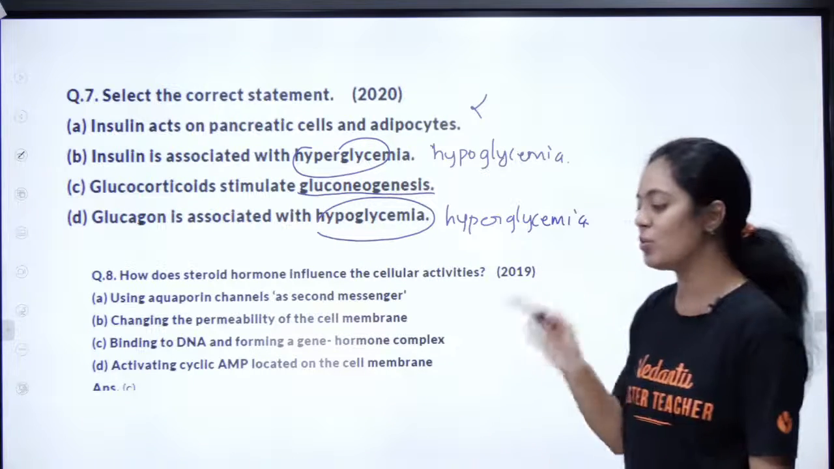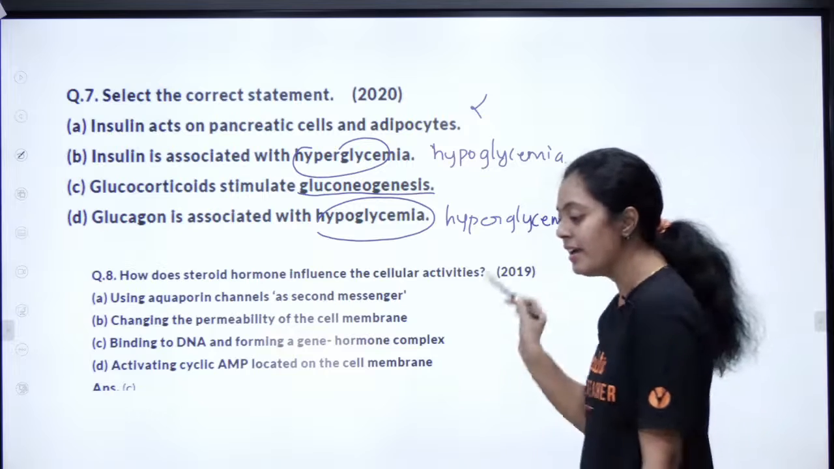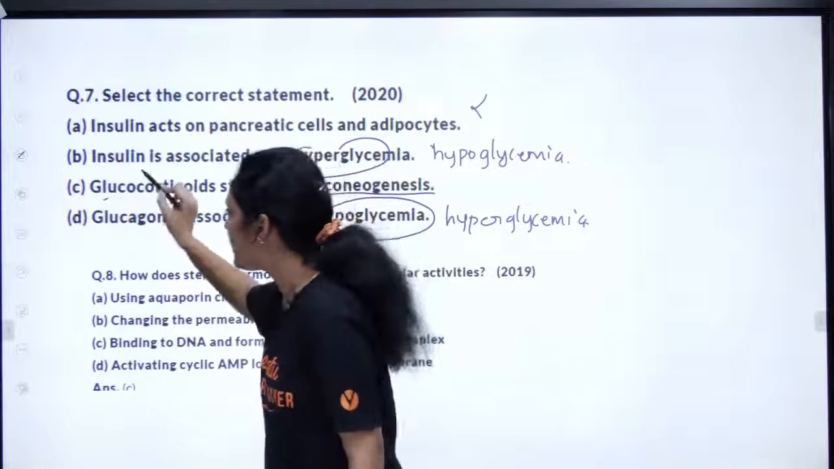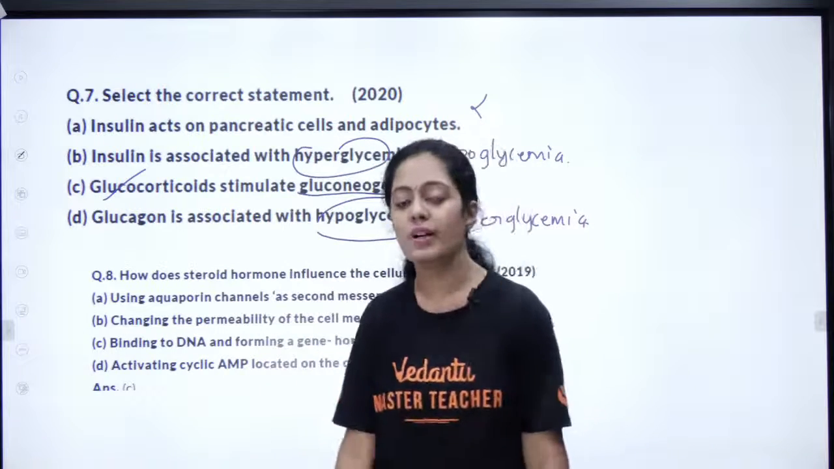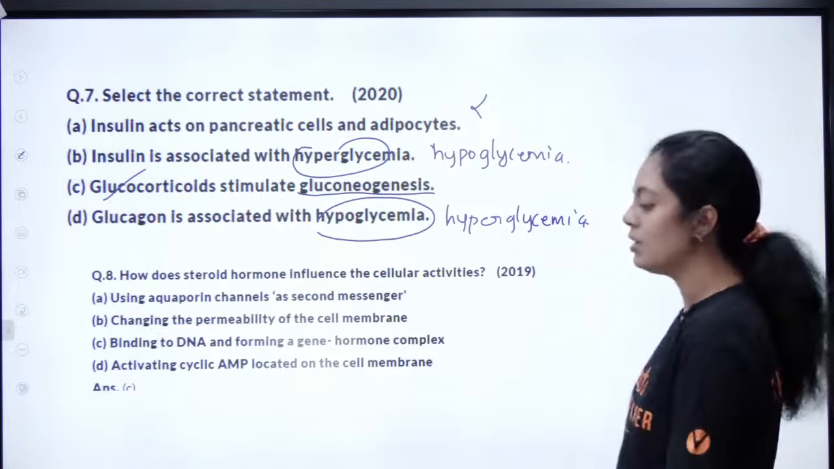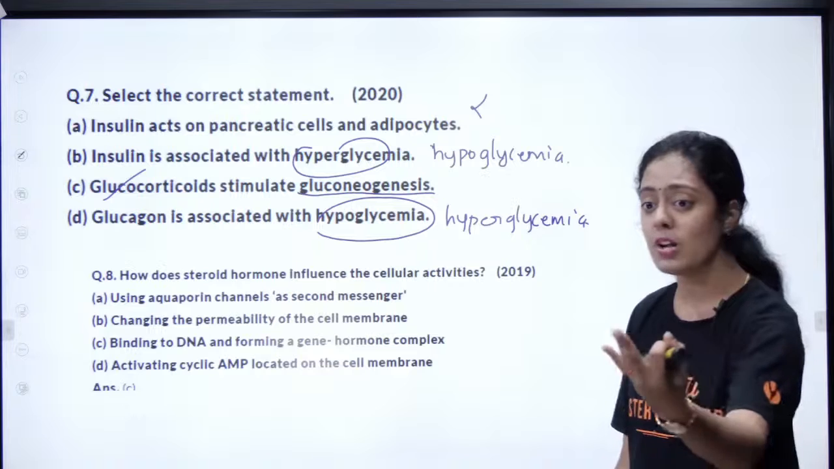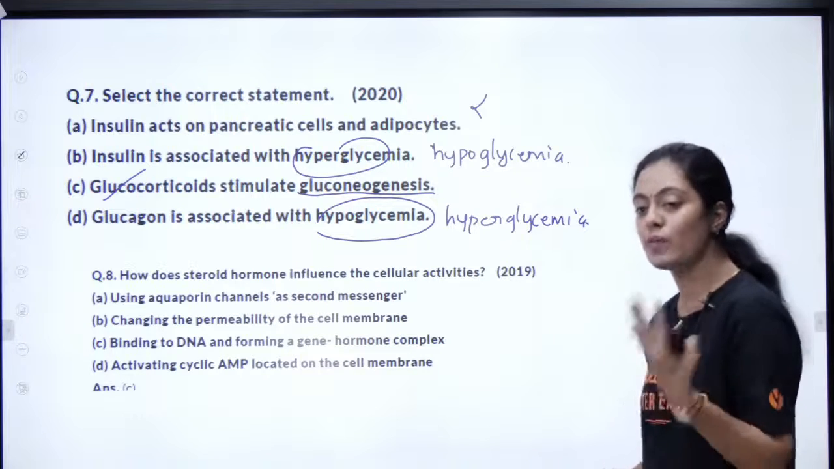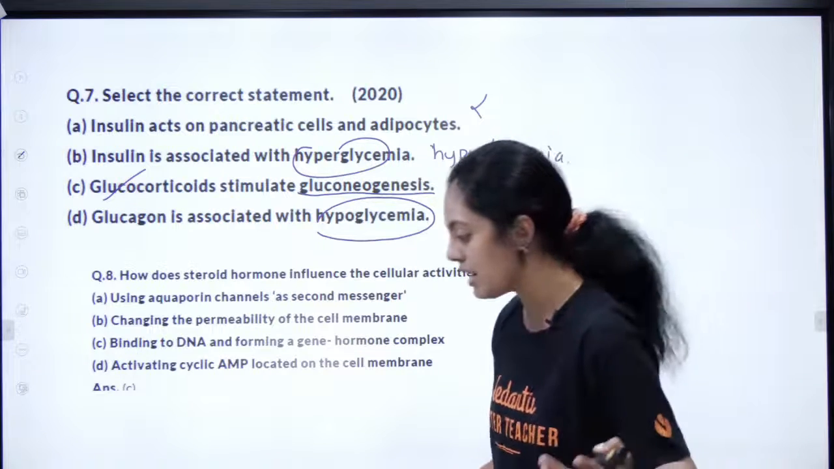Absolutely correct, Shalini, Surya. Romba correct answer. The answer is option C. So glucocorticoids stimulate gluconeogenesis. Very good. Cortisol. Gluconeogenesis is the synthesis of glucose from non-carbohydrates.